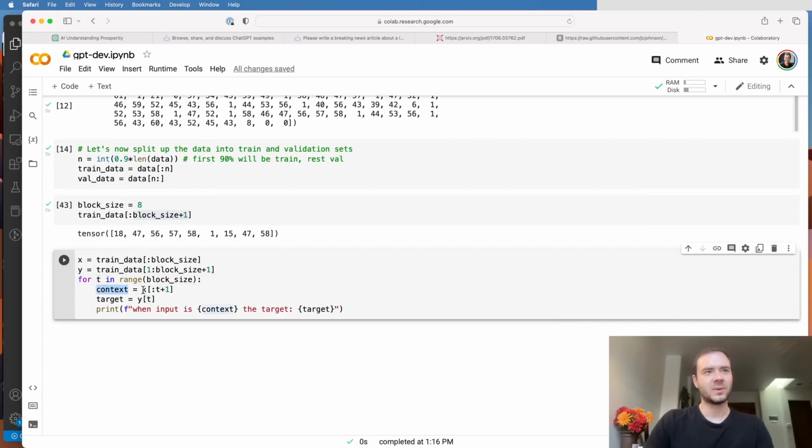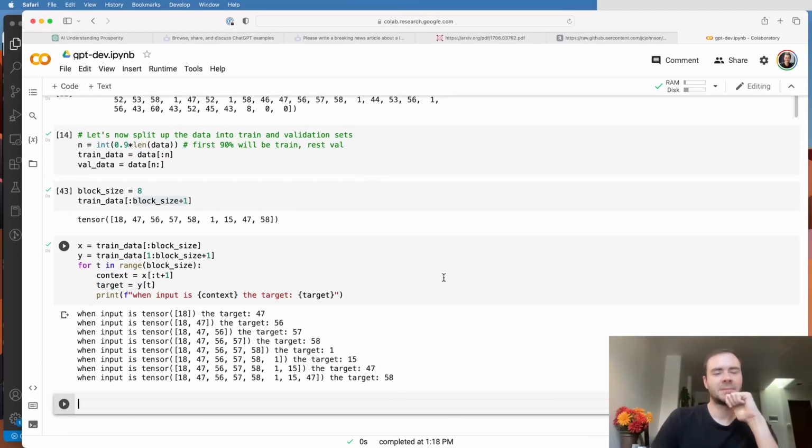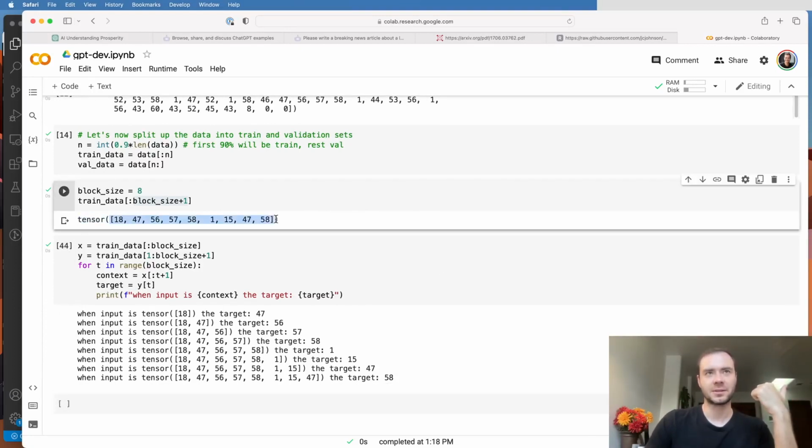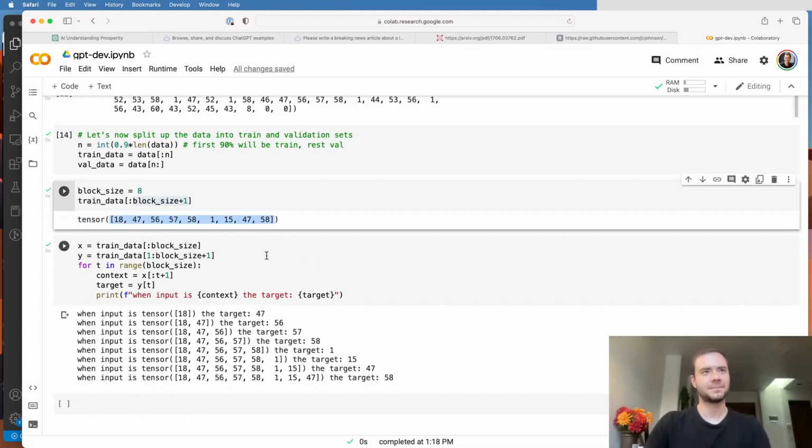The context is always all the characters in X up to T and including T. And the target is always the Tth character, but in the targets array Y. So let me just run this. And basically it spells out what I said in words. These are the 8 examples hidden in a chunk of 9 characters that we sampled from the training set.